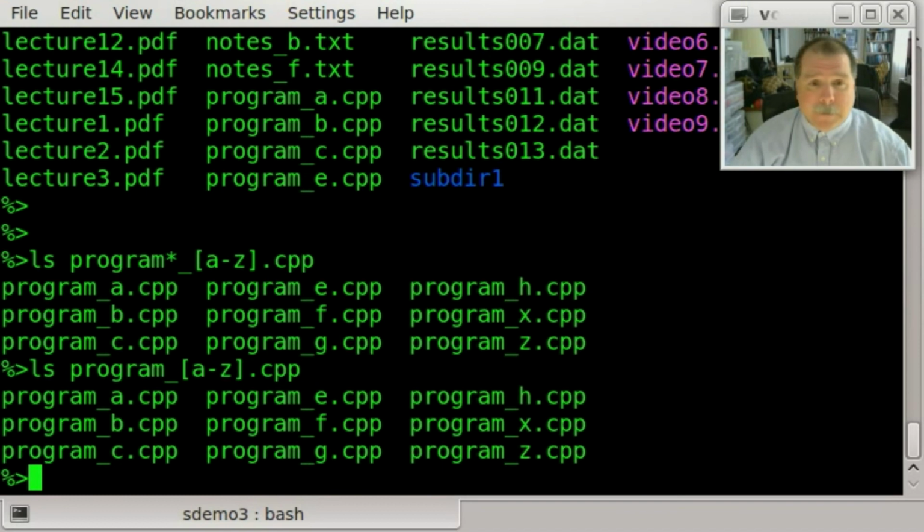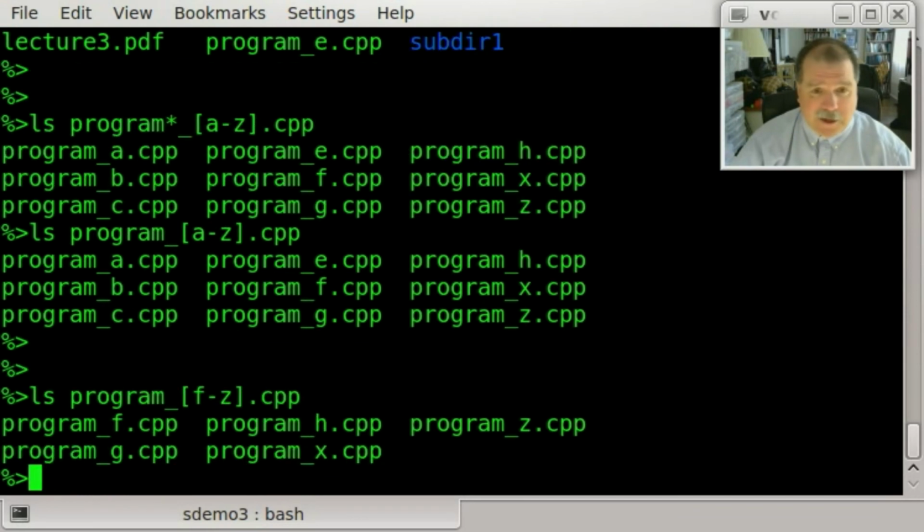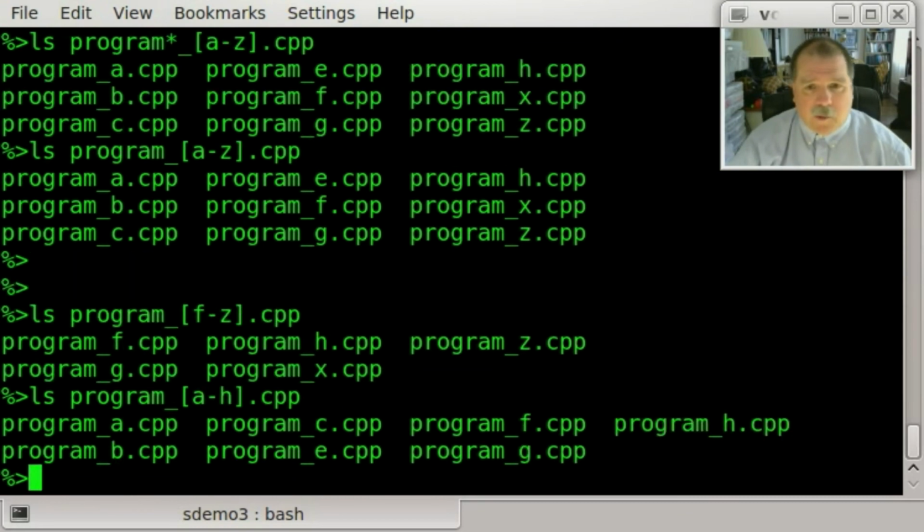All right. And I could match any of those things, but let me restrict the range a little bit. Let's say I want to match F through Z. All right, program_F through Z.cpp. And indeed, it matches program_F.cpp, program_G.cpp, program_H.cpp, all the way up through program_Z.cpp. Or I could choose to end it earlier. I could start at A, end it at H, and look what I get. I get program_A.cpp through program_H.cpp.